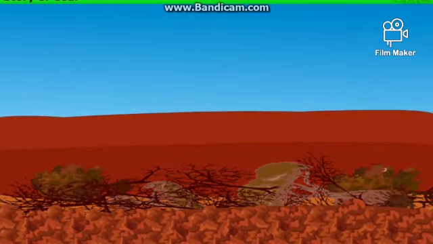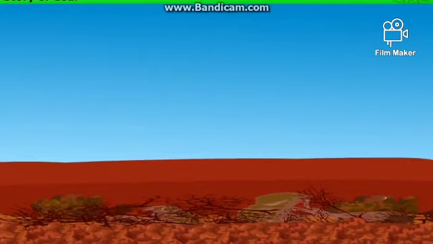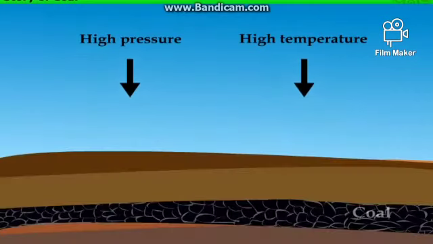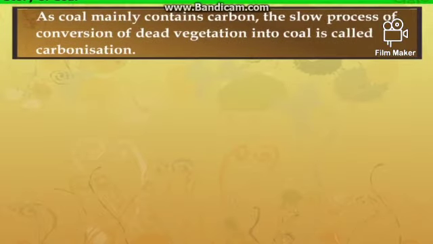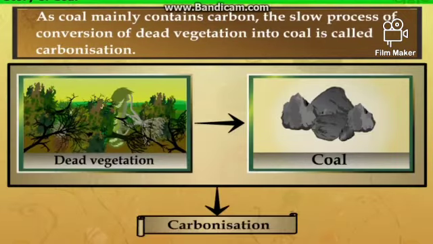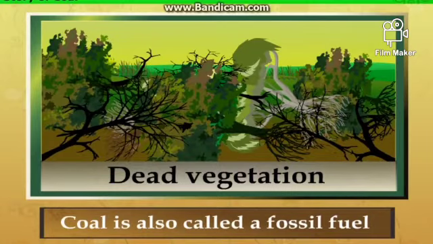The temperature also rose as they sank deeper and deeper. Under high pressure and high temperature, dead plants slowly got converted to coal. As coal mainly contains carbon, the slow process of conversion of dead vegetation into coal is called carbonization. Since it was formed from the remains of vegetation, coal is also called a fossil fuel.